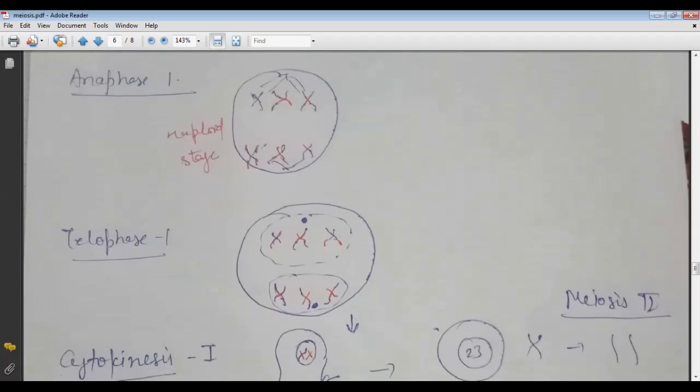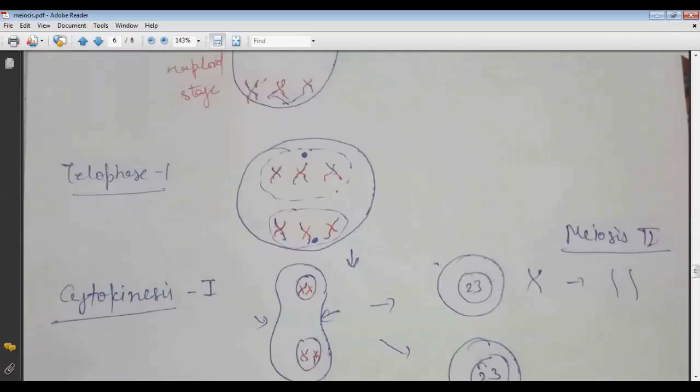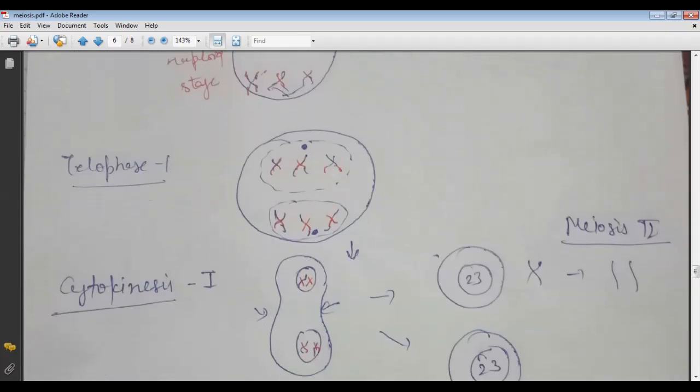Now, come to telophase 1. At telophase 1, the nuclear membrane and the nucleolus, which had already disappeared in the above stages, reappear in this stage. So the nucleolus is present, and the cell membrane and nuclear membrane also appear.